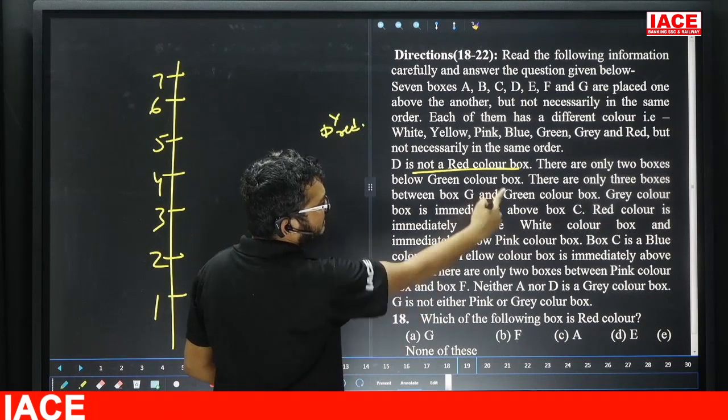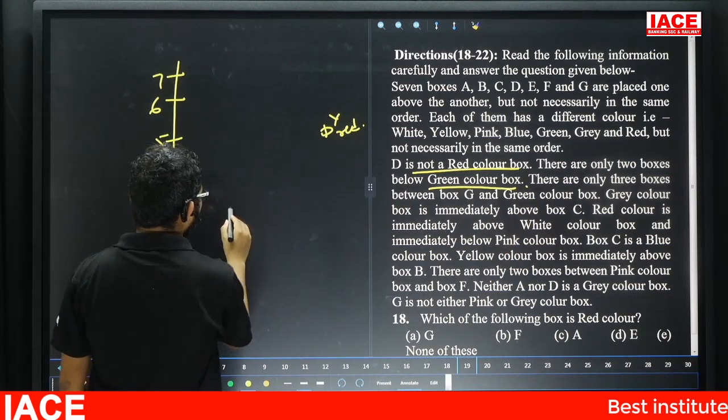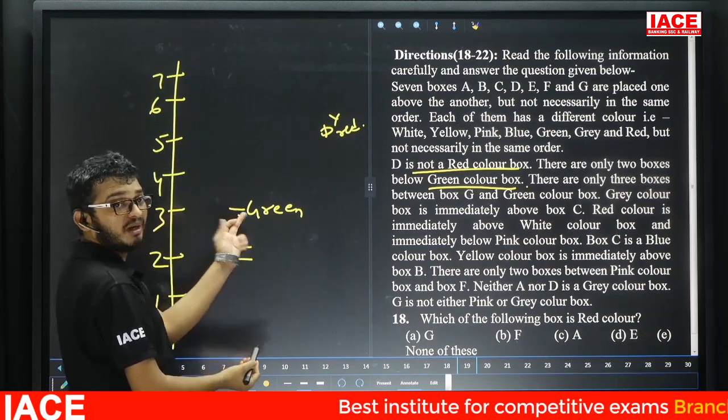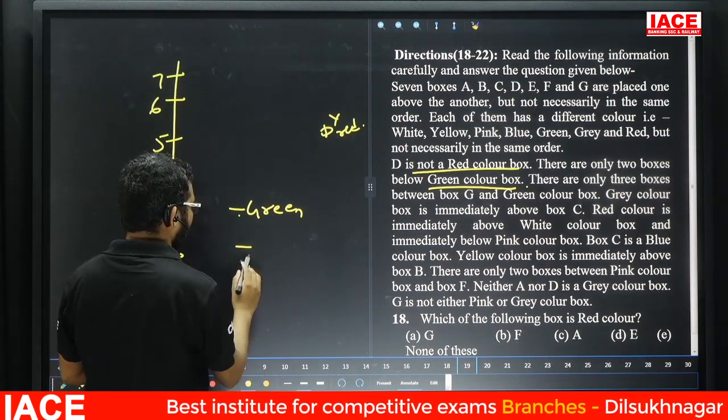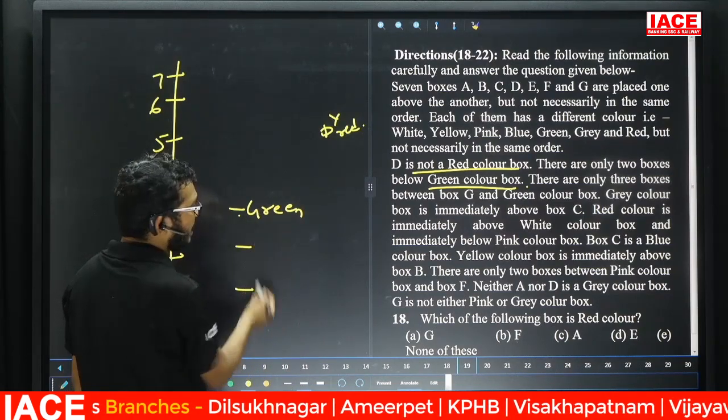Next point. There are only 2 boxes below the green box. Below the green box, here we are having 2 boxes. That means green is placed at box number 3. Yes. Friends, check here. The next one is what? There are only 2 boxes below the green box.